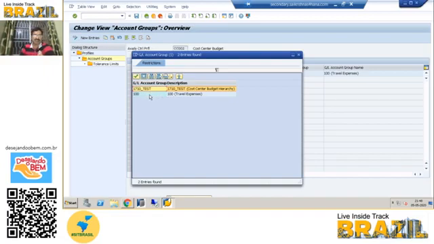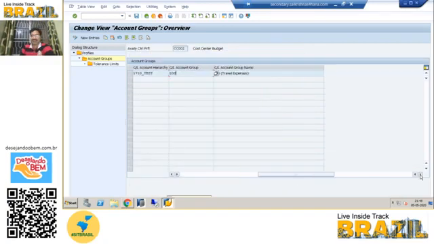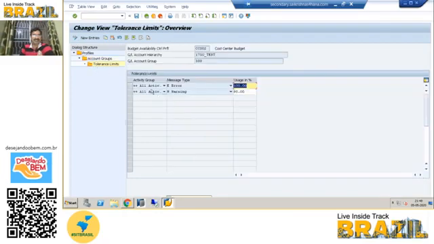Here I created one more account group within that, 1710_test, with travel expenses, so I choose that. Then select it and go into the tolerance limit. Here, if it exceeds 100% of the budget, an error message has to show.